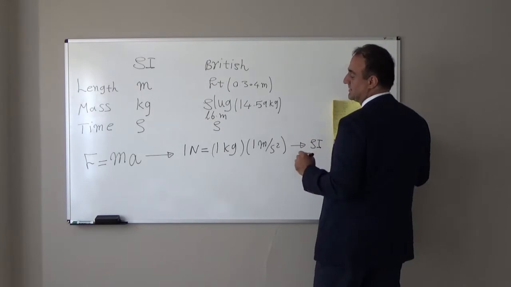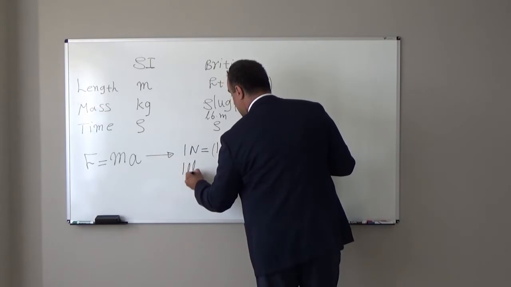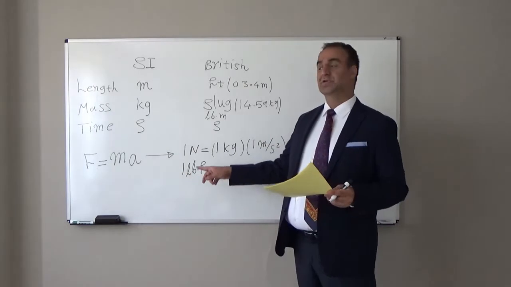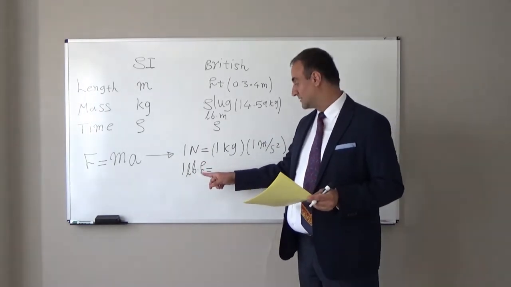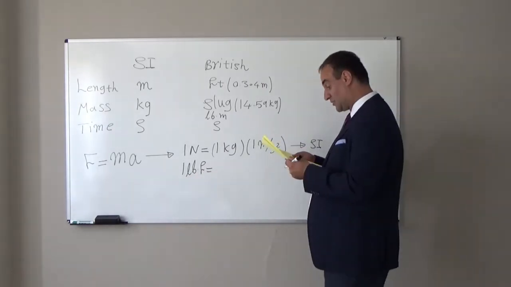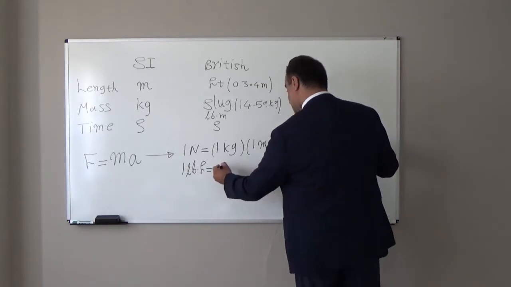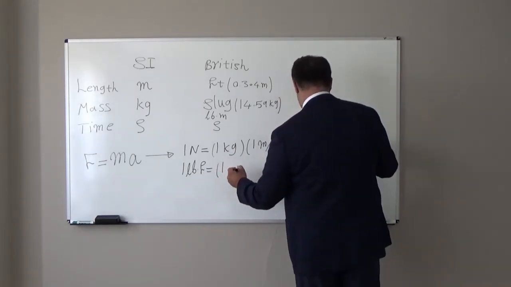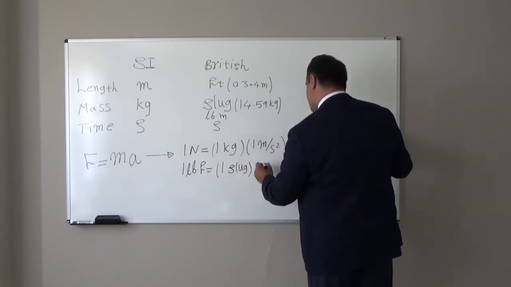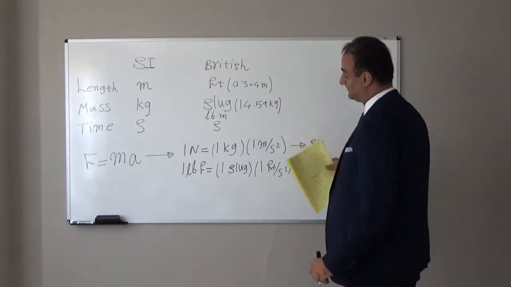How about the force unit in the British system? In the British system, the unit for force is pound force. Of course, you will not hear pound force. Usually they will call it pound. But the real right term for that is pound force. Pound force is the force required to accelerate an object with a mass of 1 slug with an acceleration of 1 foot per second square.